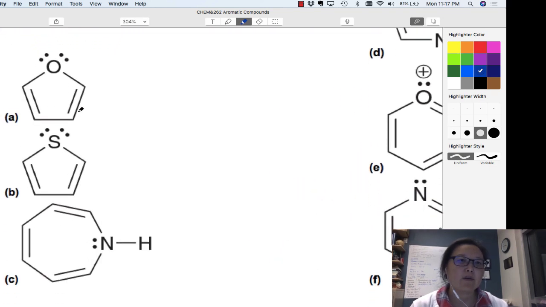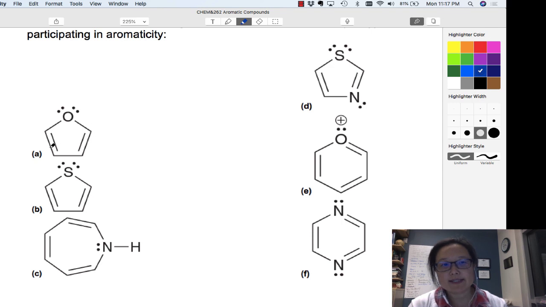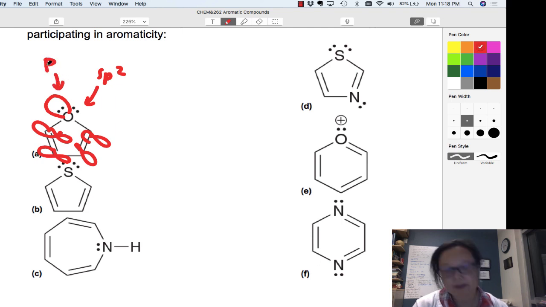So for practice then, let's take a look at each of these examples, and we'll determine if the lone pair, or one or both, are participating in the delocalization. So for A, what I would do is look at the ring, make sure it's a ring, and make sure it could be planar and that it's conjugated. And here I'm seeing 2, 4, and so I know that's not a Huckel number, so I need 6 to be a Huckel number. So I want to use one of these lone pairs for the aromaticity, and then the other lone pair could be sp2. So this one will be p and that one will be sp2.